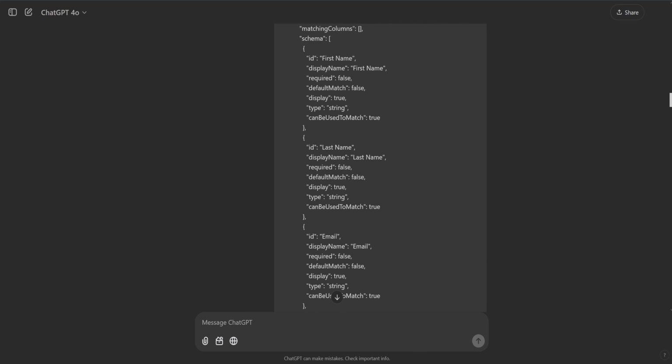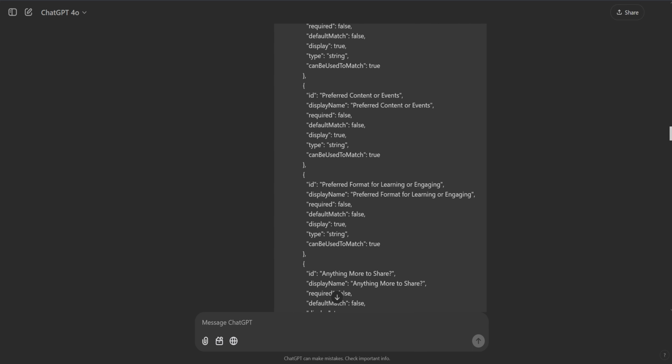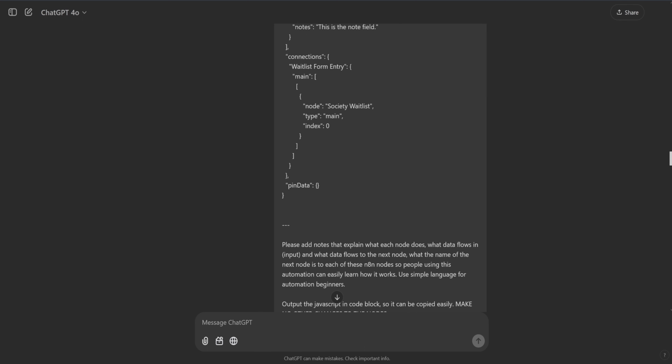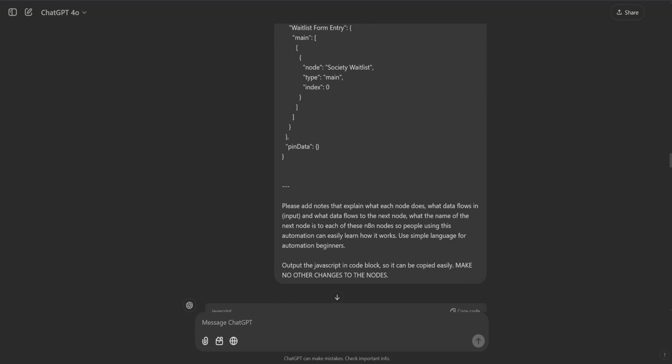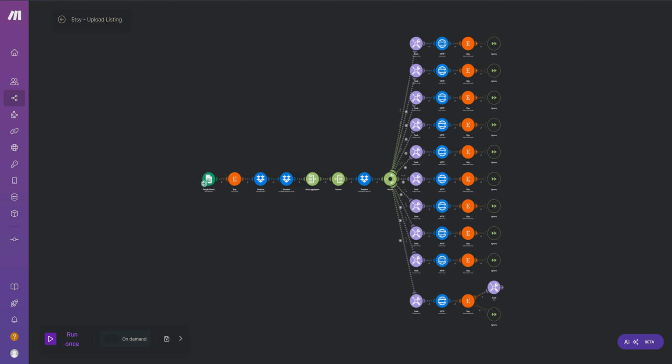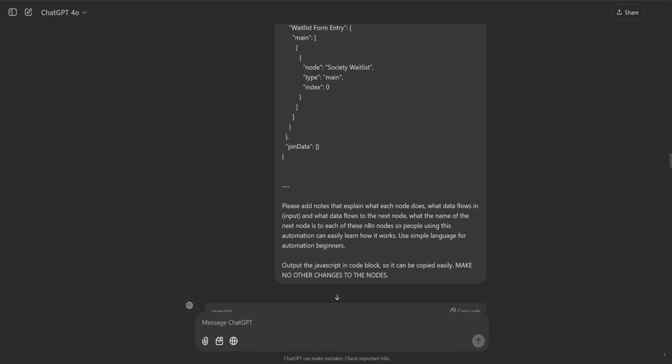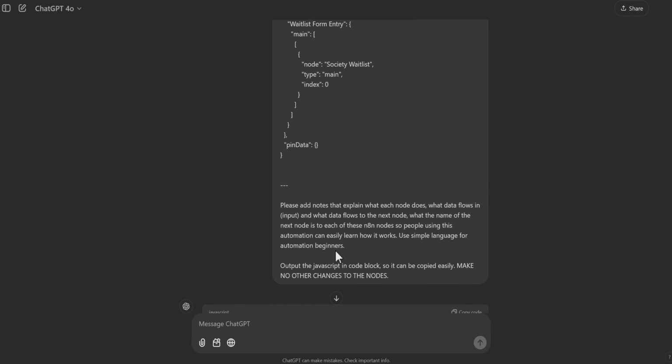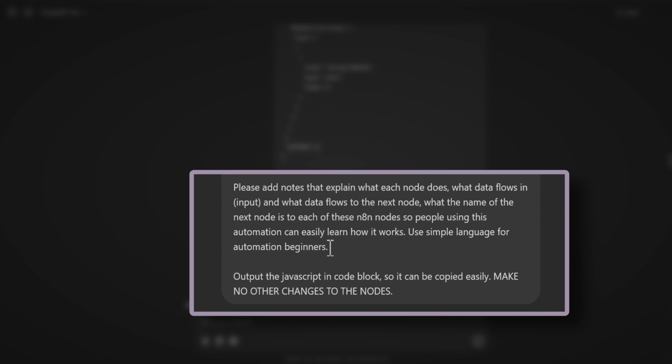Because what you're looking at is JavaScript. That is what n8n is based on. The user interface is just an interface over where the real power is, which is the JavaScript, the structure of the node. And because the node, which is something graphical in Zapier or in make.com, can be turned into text, and once it can be turned into text, you can give it a prompt. In this case, asking it to add notes for what each node does and what should be in that node.